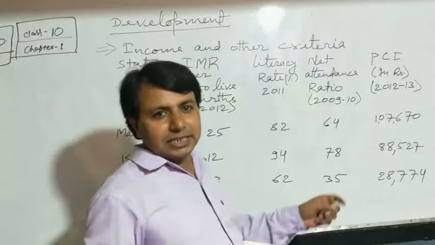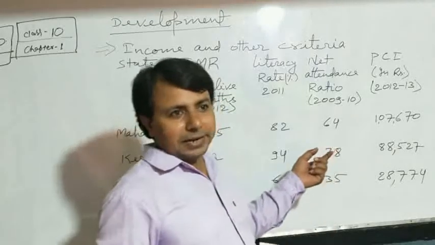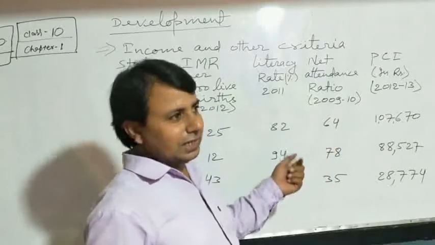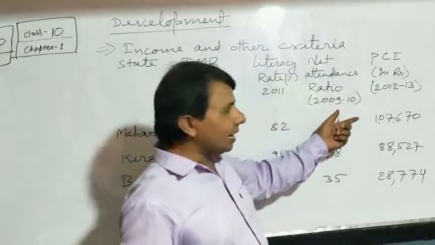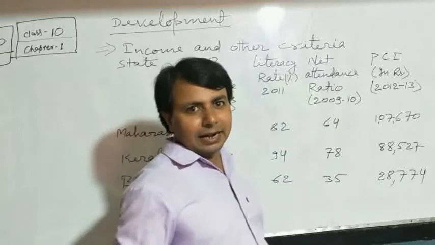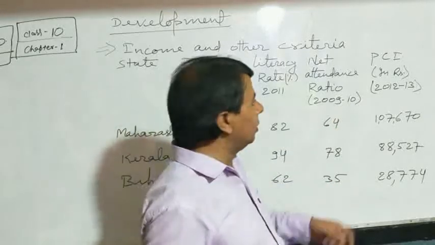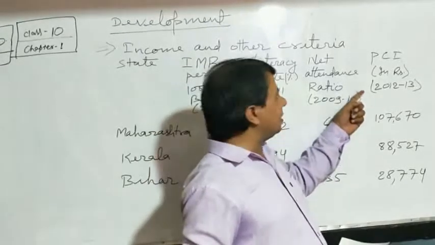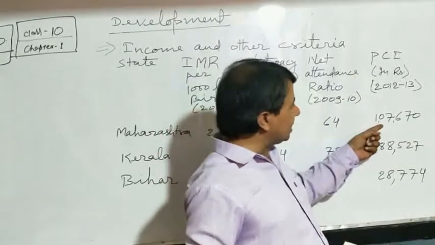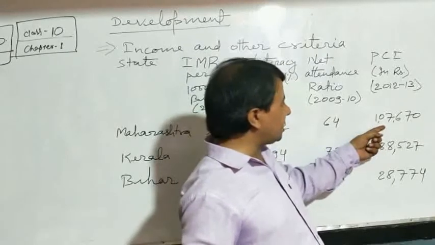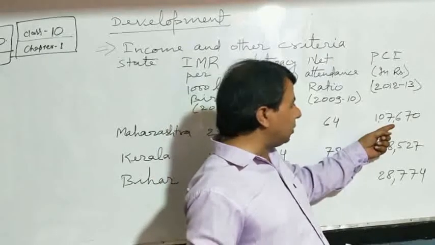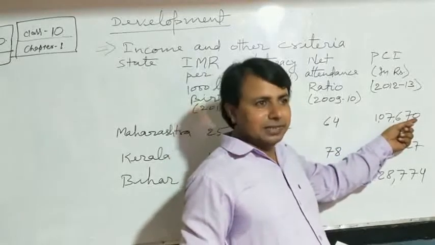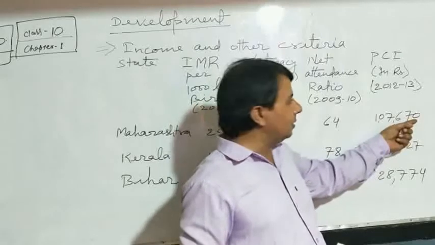Although we have already discussed the per capita income on the basis of which we compare different countries or states, here we have some data. When we have a look at this per capita income, we find that Maharashtra has the highest, which is 1,07,670 rupees per capita income for the state of Maharashtra.